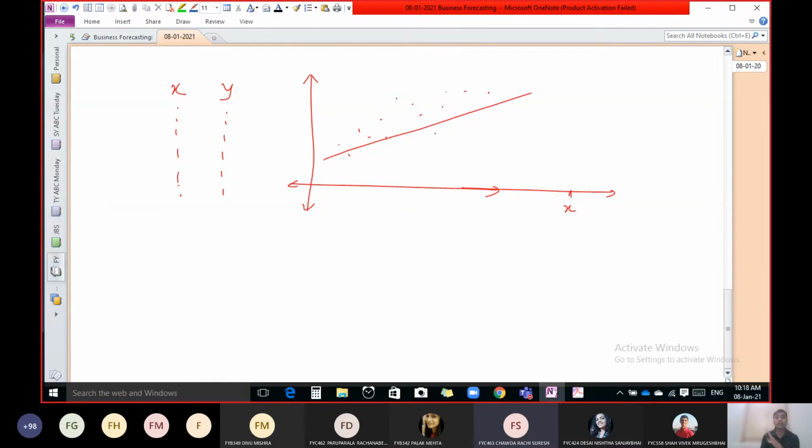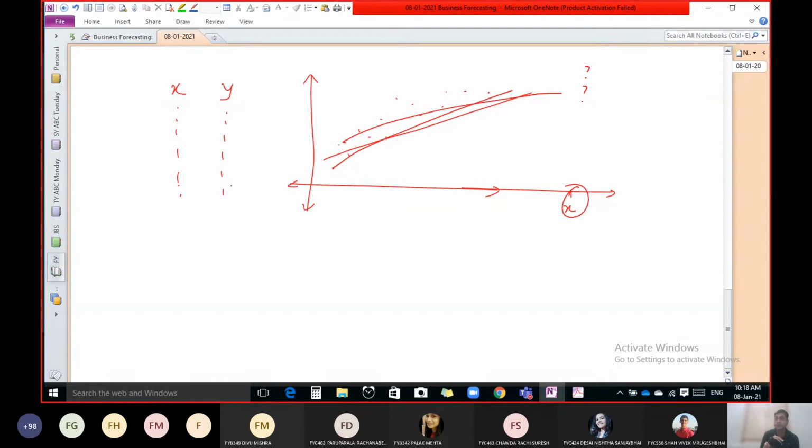Perfect, you are absolutely right. Different persons can draw different lines and they will get different values of y for the same value of x. So different persons get different answers, and we are not able to get the exact or perfect answer in this graphical method.